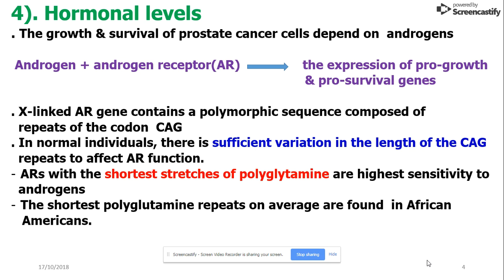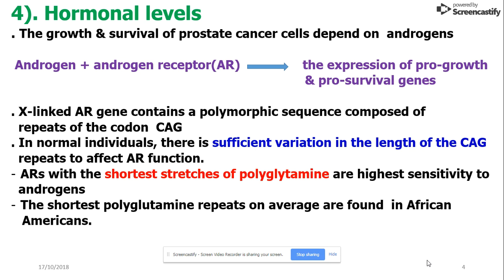The growth and survival of the prostate cancer cells depend on androgens. Androgen and androgen receptor induce the expression of pro-growth or pro-survival genes. The X-linked androgen receptor gene contains a polymorphic sequence composed of repeats of the codon CAG. In normal individuals, there is sufficient variation in the length of the CAG repeats to affect the androgen receptor function. Androgen receptors with the shortest stretches of polyglutamine have the highest sensitivity to androgens.